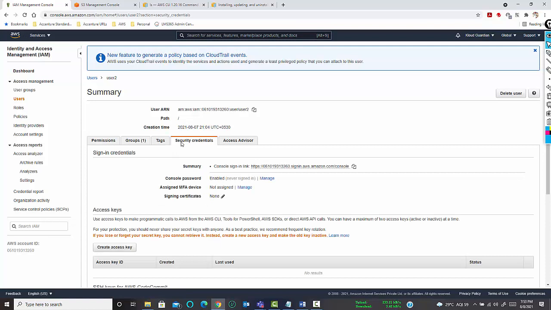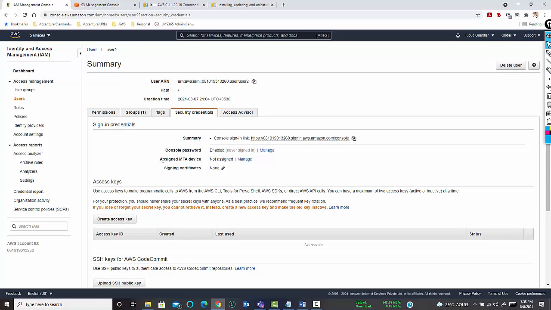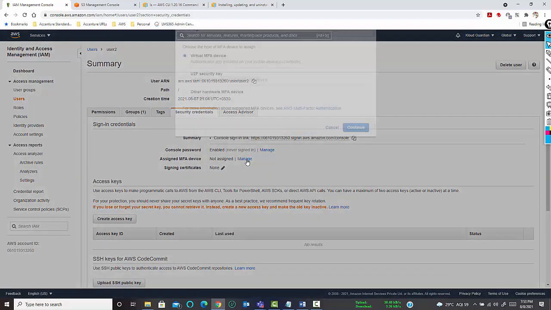So I have just gone to user 2 whose MFA is not enabled. You can see that the assigned MFA device is not assigned. In order to assign an MFA device, just click on manage.